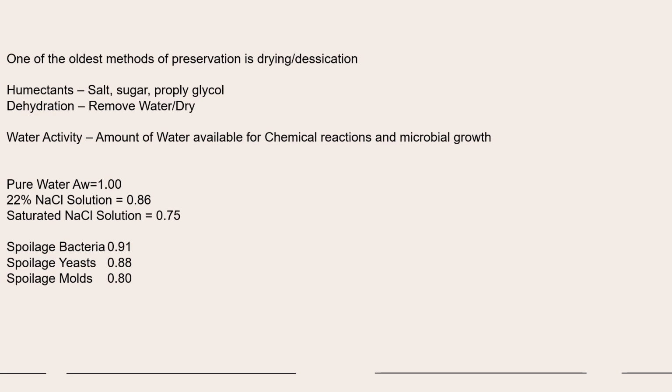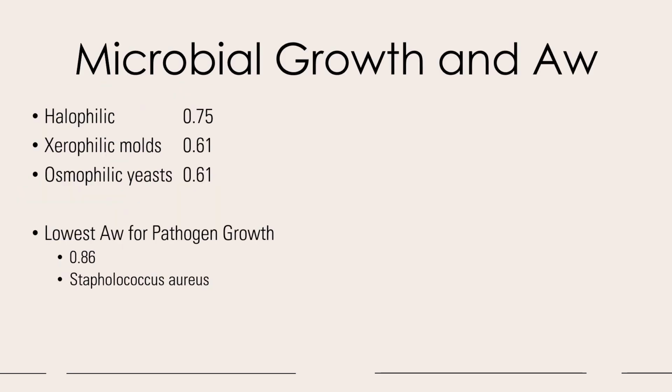Spoilage bacteria can grow at a water activity of 0.91. Spoilage yeast can grow at a water activity of 0.88 and spoilage molds can grow at a water activity of 0.80. Microbial growth and water activity: halophilic organisms can grow at a water activity of 0.75, xerophilic molds 0.61, osmophilic yeast 0.61. The lowest water activity for pathogen growth is 0.86, and one example is Staphylococcus aureus.